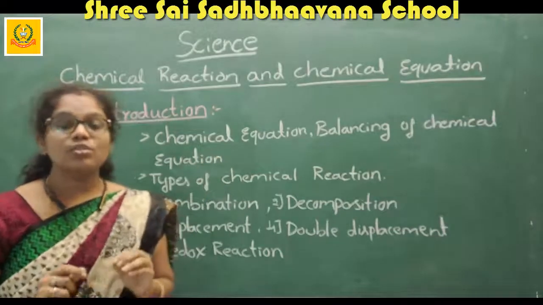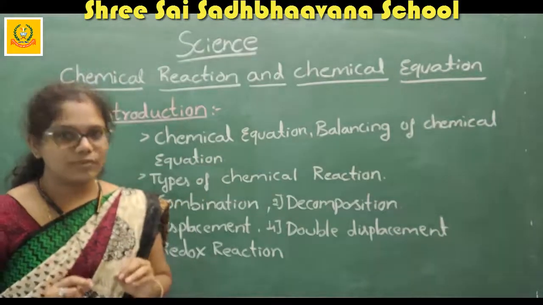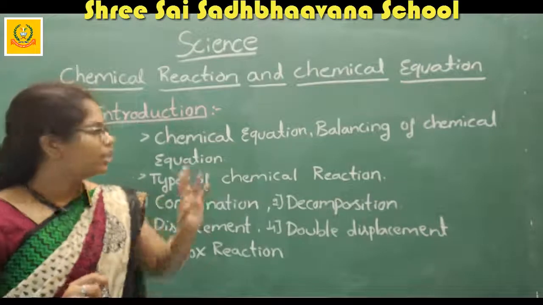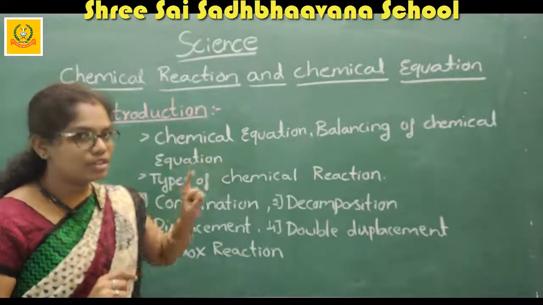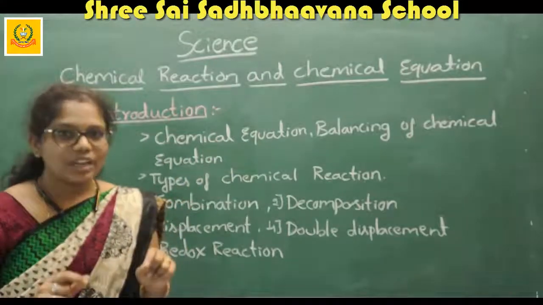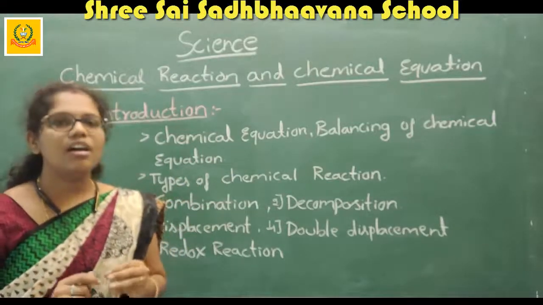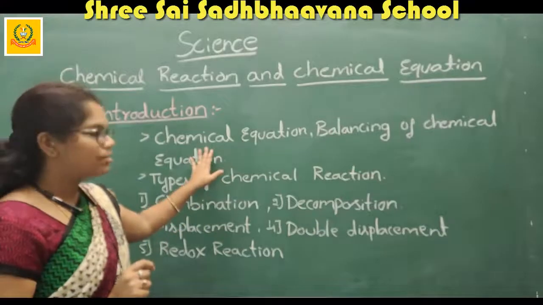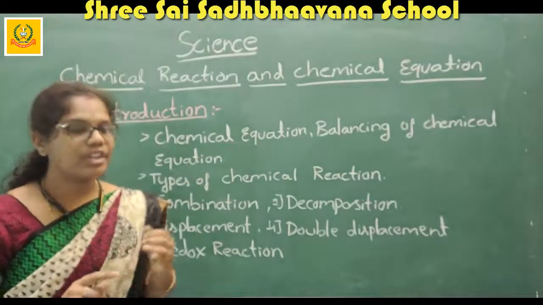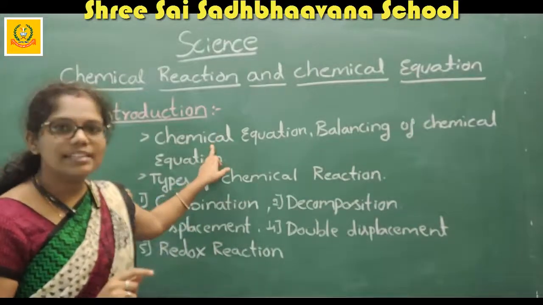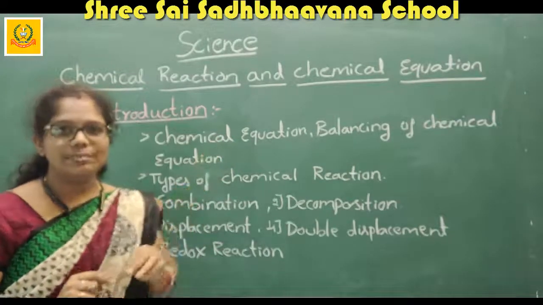A symbolic equation is also called a skeleton equation. So first we define the chemical equation, along with the two types: the word equation, and then the skeleton or symbolic equation.